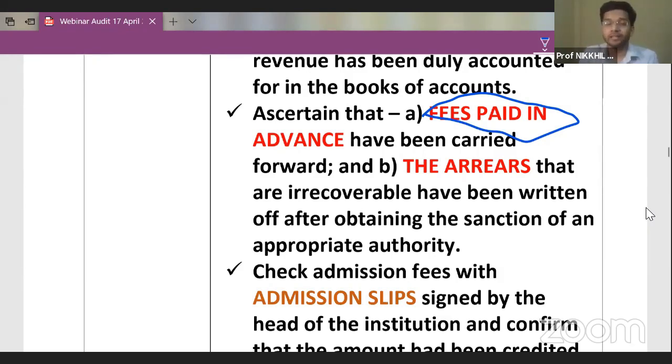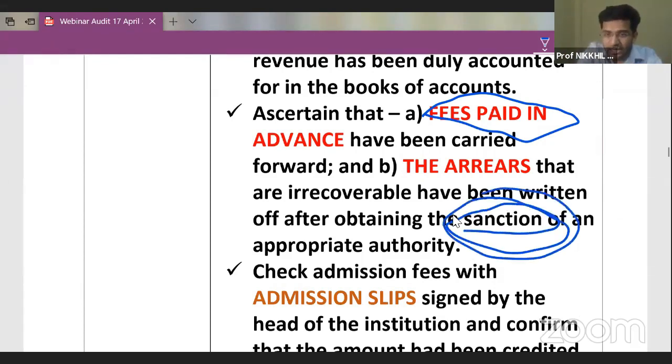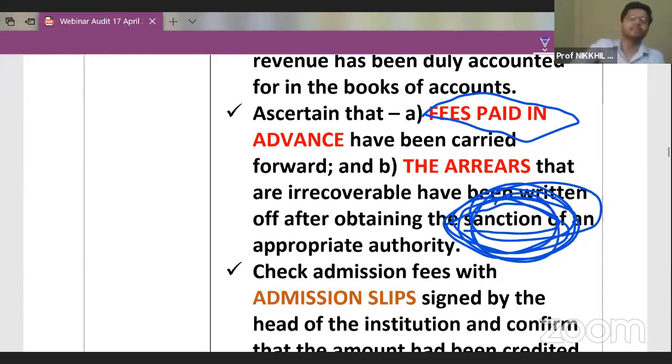If there are any arrears, which means someone has not been able to pay his fees, then those arrears should be written off. But again, the arrears should be written off after obtaining a sanction. Sir, why is a sanction required for writing off the arrears? A very, very critical point from an auditor standpoint.